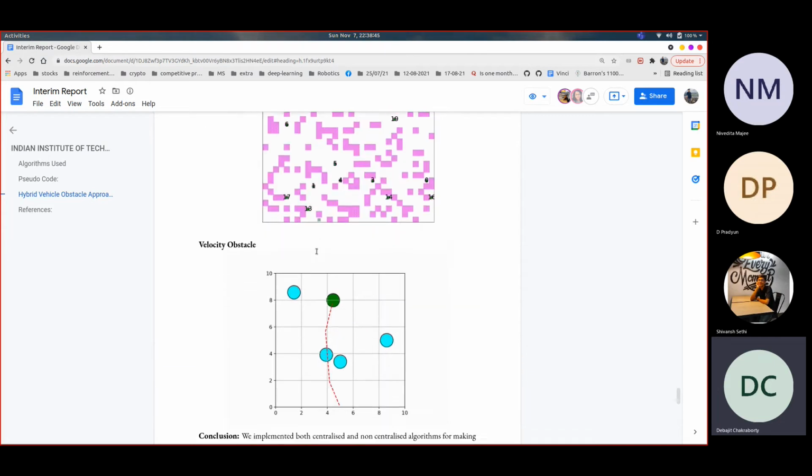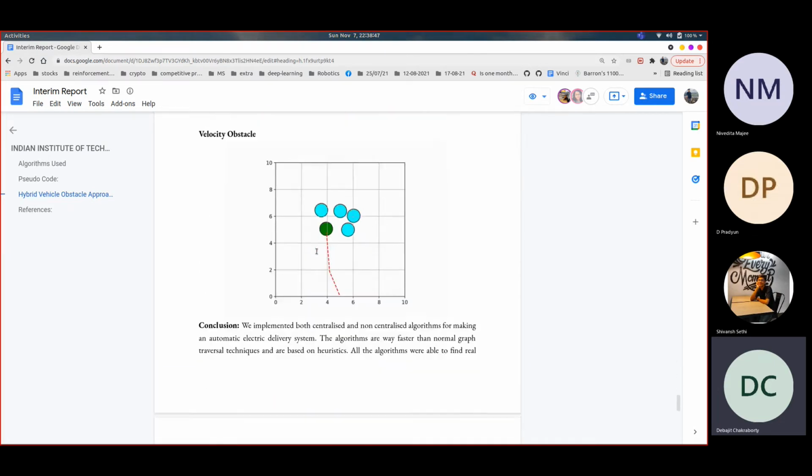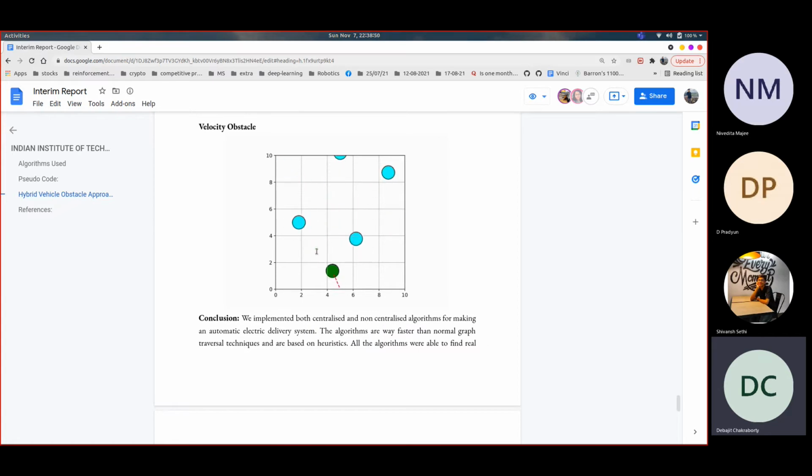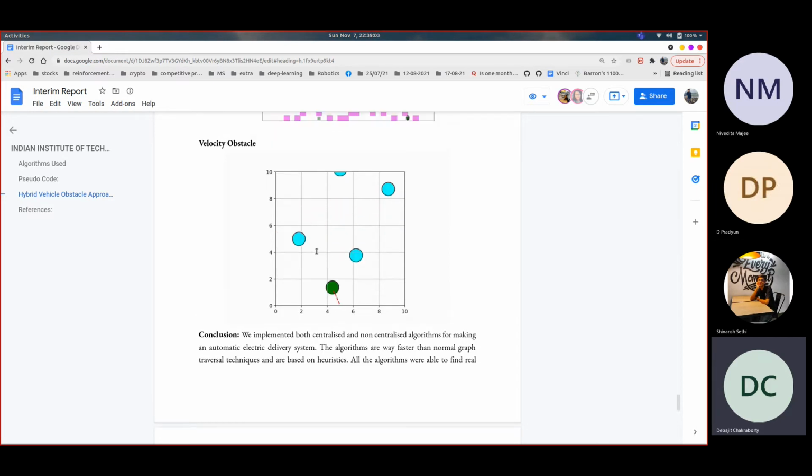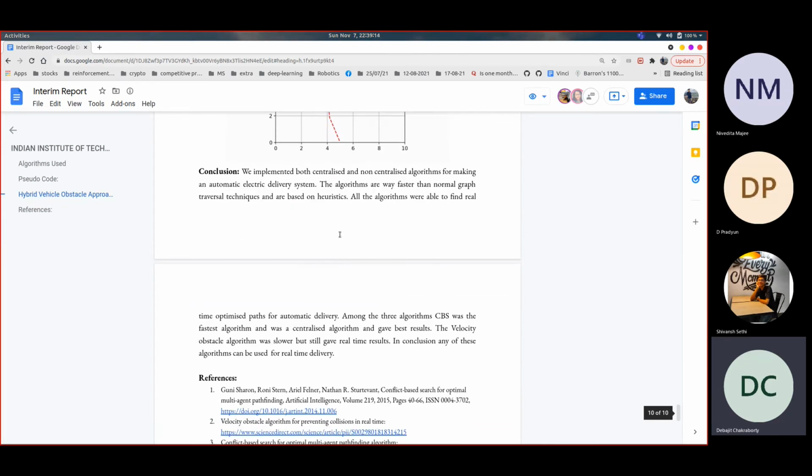So in our conclusion, we can see that the decentralized approach actually works a bit slower than the centralized approach, as it assumes and has to perform much more computation than CBS has to do, because CBS is a two-level tier hierarchy, and it makes optimal use of the low level and the high level searches. The velocity obstacle approach is a bit slow because it acts independently, and we can see that all the techniques were able to perform well, and they solved the problem of multi-agent pathfinding in the electric vehicle domain.